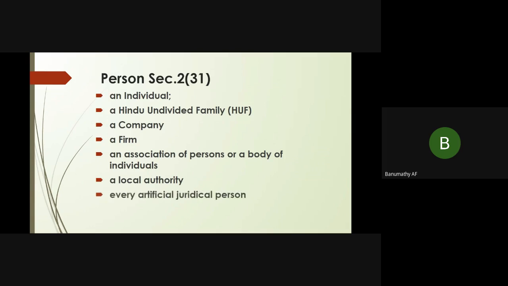According to the Income Tax Act, Section 2(31), a person can be an individual, a Hindu undivided family, a company, a firm, an association of persons, a body of individuals, a local authority, or every artificial juridical person. Person here indicates an individual, a Hindu undivided family, a company, a firm, an association of persons or a local authority.